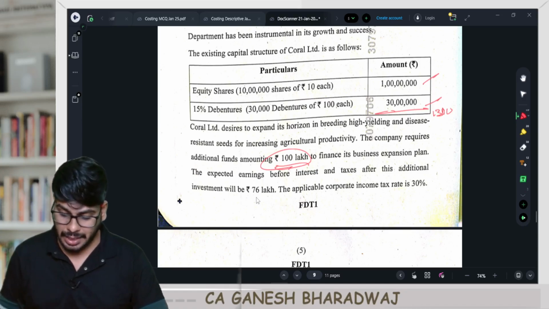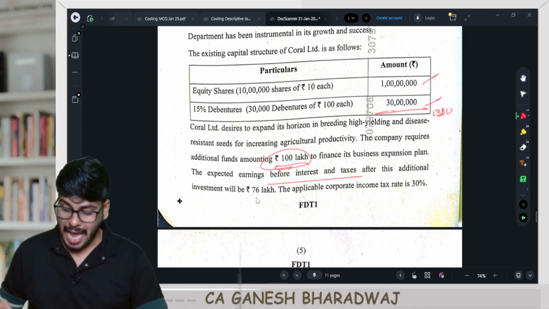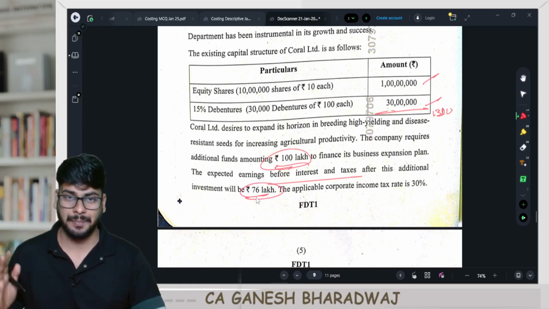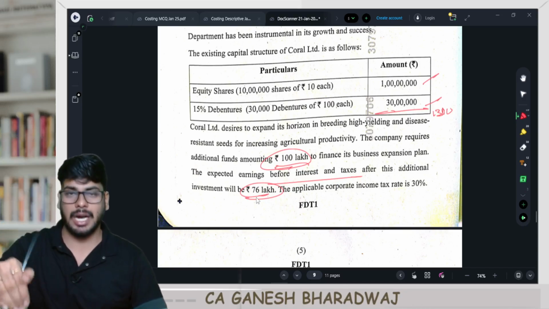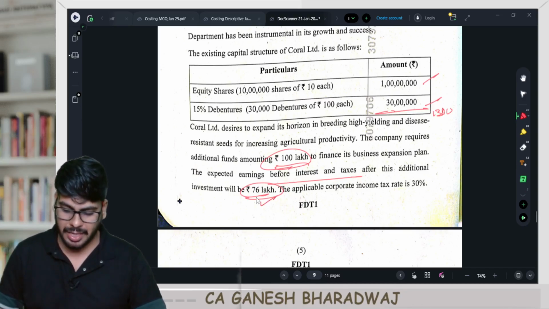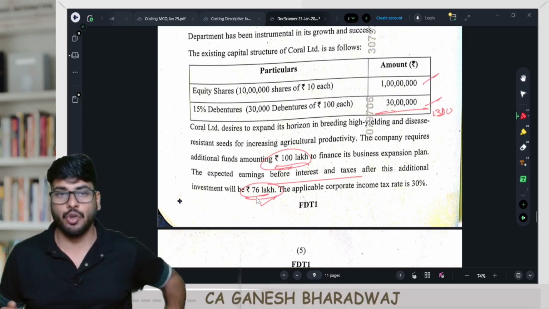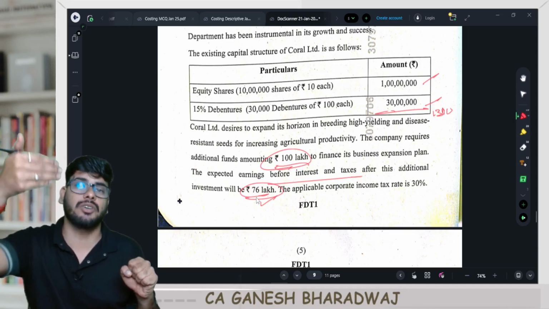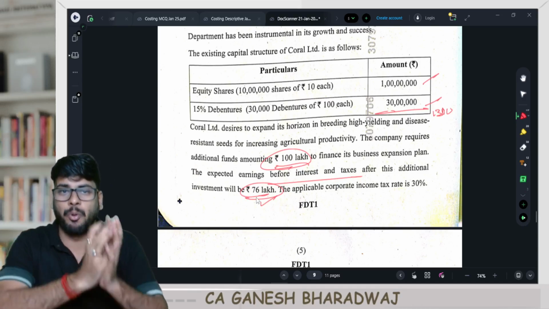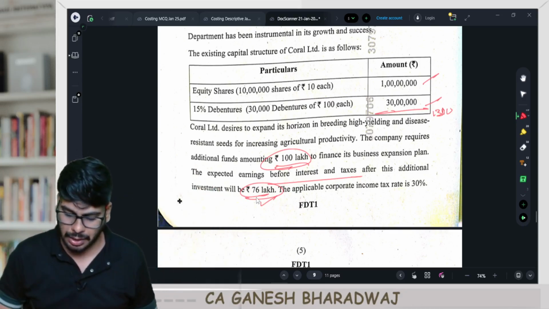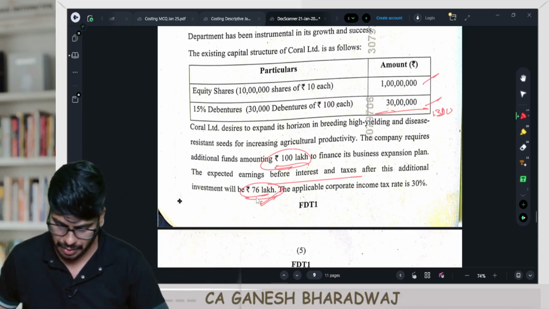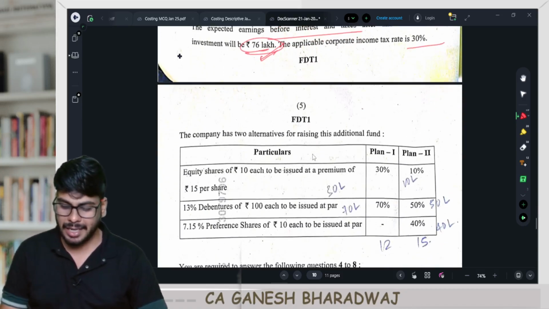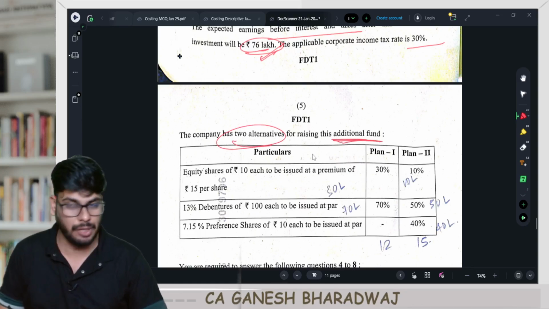Now, they need this additional 100 lakhs to finance its business expansion plan. The expected earnings before interest and taxes after this additional investment will be how much? 76 lakhs. So they are saying post introducing this 100 lakh rupees, the company will be having an EBIT of 76 lakhs. So existing EBIT plus whatever comes from this expansion, the total EBIT of the company is going to be 76 lakhs. This is what they've given. The applicable corporate income tax rate is 30%.